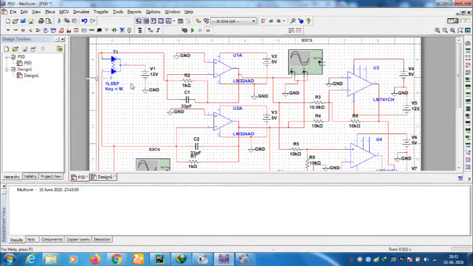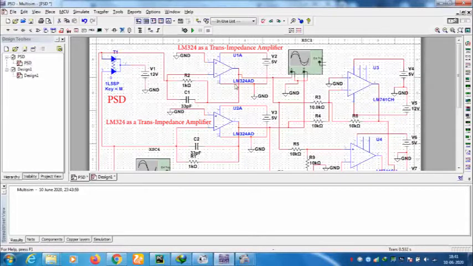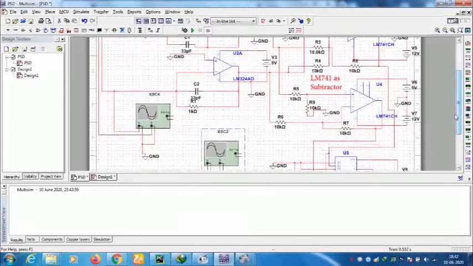This is our complete hardware sensor part circuit with signal conditioning circuits. This is our position sensitive detector. This is our LM324 transimpedance amplifier. The output currents of the two anodes of the position sensitive detector are converted into voltage with the help of LM324 transimpedance amplifier circuits. The outputs of the LM324 circuits are designated as B and A. These B and A are added by the LM741 adder circuit and subtracted by the LM741 subtractor circuit.